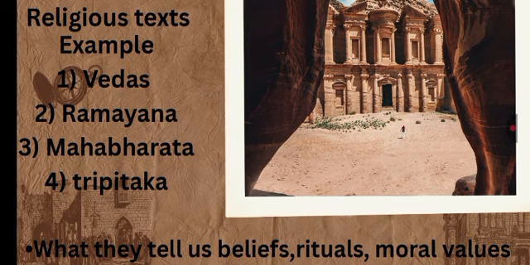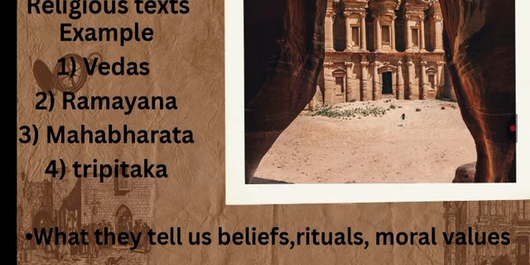Religious texts. Examples: Vedas, Ramayana, Mahabharata, Tripitaka. So what do they help us to know? Beliefs, rituals, moral values. How the people used to live and which beliefs they used to follow, the rituals and moral values they had.